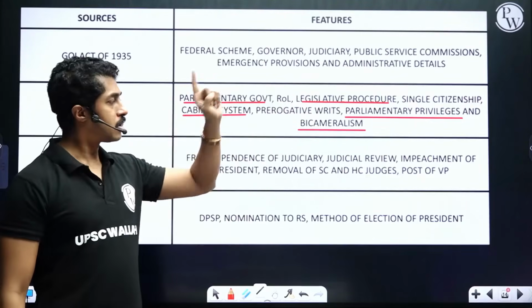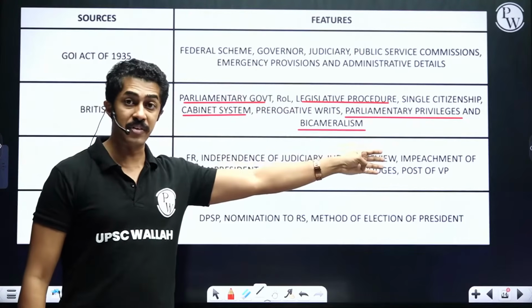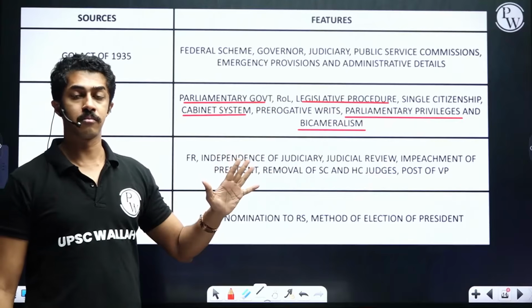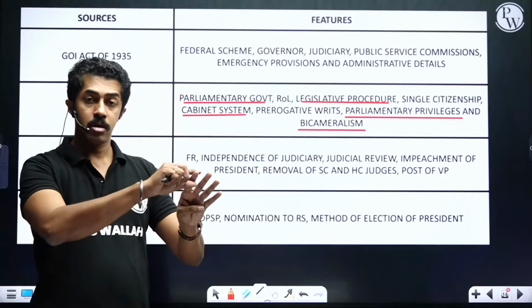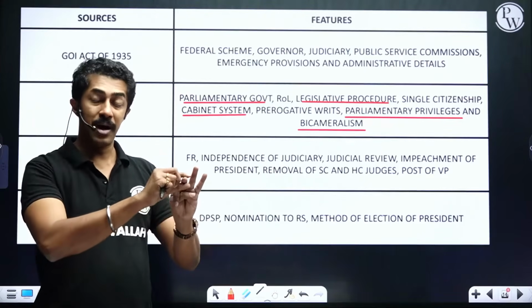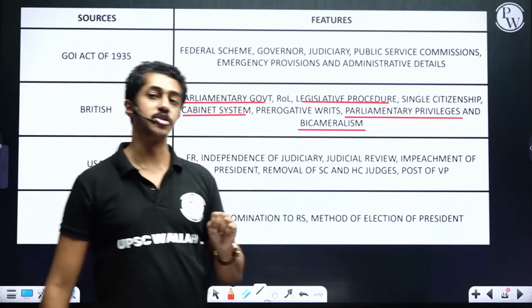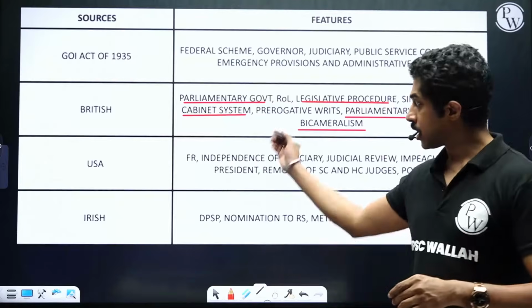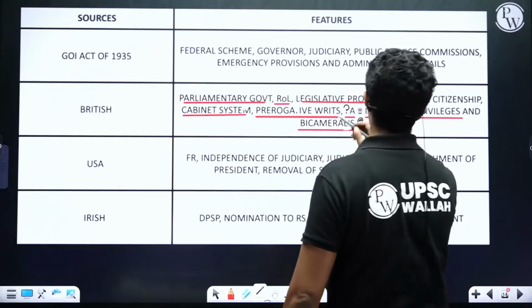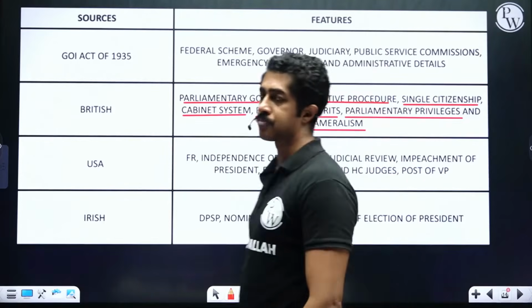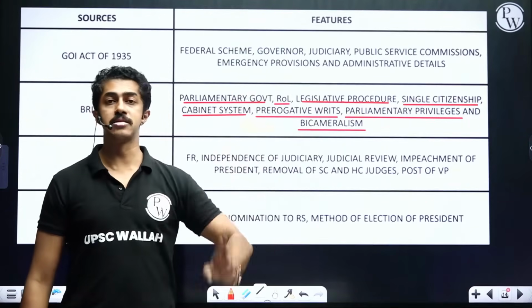Parliamentary government, legislative procedure, cabinet government, parliamentary privileges, bicameralism. 5. Then rule of law, and after that, prerogative writs, finally, single citizenship.